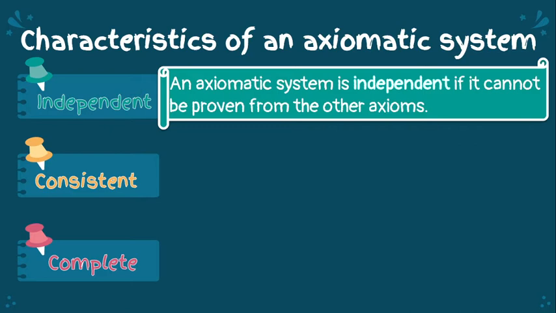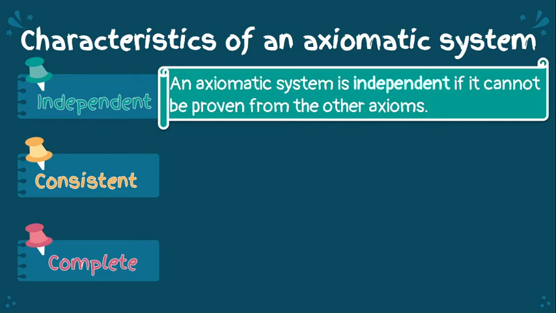Ibig sabihin, para masabi mo na independent yung axiomatic system mo, kailangan meron kang model kung saan pwedeng yung isang axiom ay false, pero dun sa other axioms ay true.